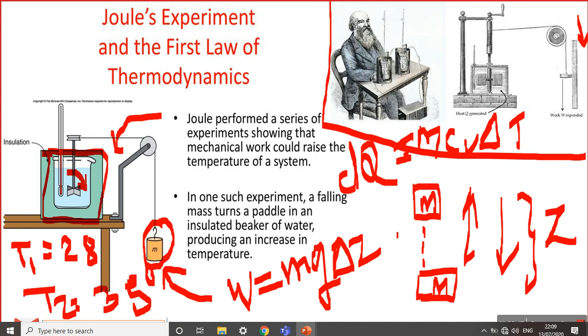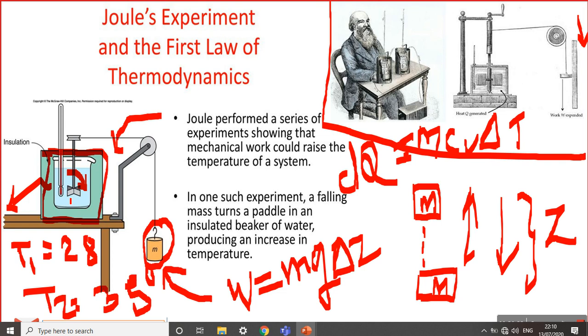Suppose 10 Joule of work is done on the system, and we calculate dQ = m Cv delta T. Why is the chamber insulated? Because if insulation is not there, some heat is lost to the surroundings, so we can't get the exact amount of heat developed inside the chamber. Joule observed that the work done is equal to the heat produced in this system. So he concluded that heat and work are mutually convertible into each other.